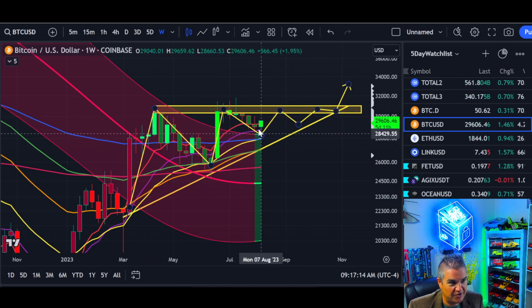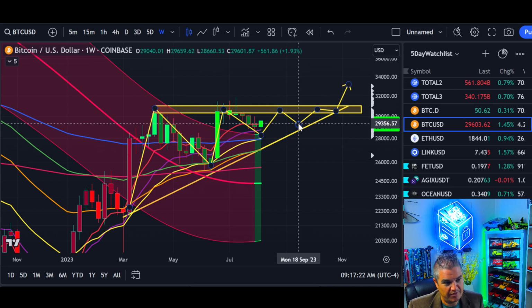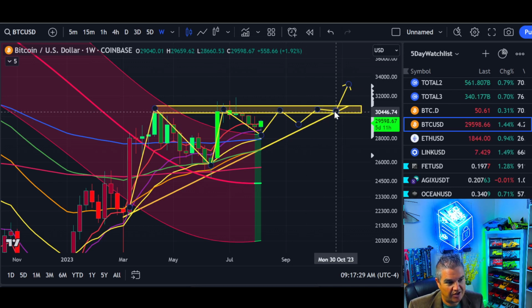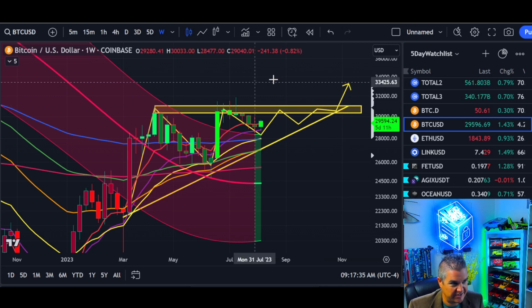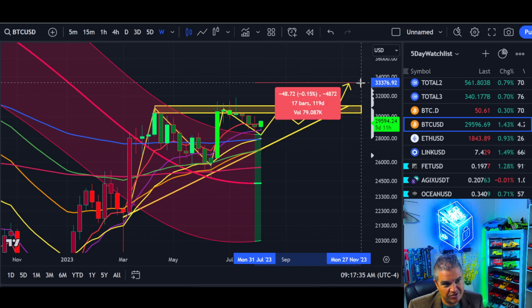The Gaussian channel has just turned green. We're starting to rally, looking awful fractally, right? Word of the day, fractally. Back to resistance zone. Maybe we reject again, maybe September, find another local low, something like that. Then going back to the resistance zone, hold up here, going into October, November for maybe several weeks, and then punch free. So 118 days, was it? So let's see how long that would take. So 118 days would get us to roughly Thanksgiving here in the U.S., end of November, right?